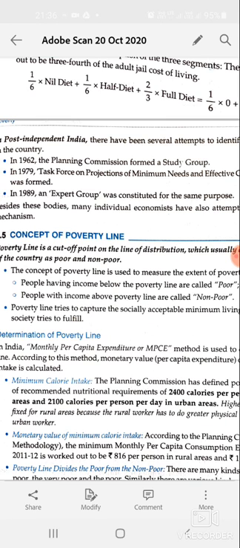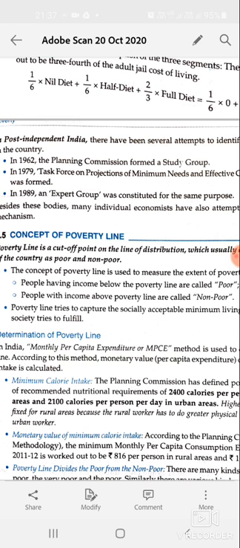Now, the monetary value of minimum calorie intake. According to the Planning Commission's Tendulkar methodology, the minimum monthly per capita consumption expenditure (MPC) in 2011-12 is worked out to be 816 rupees per person in rural areas and 1000 rupees in urban areas.